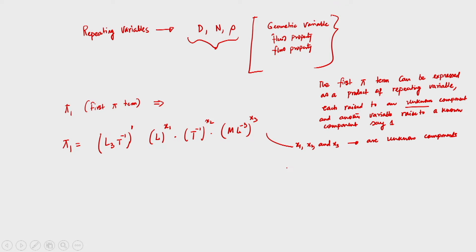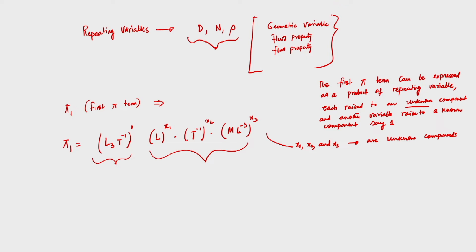While forming pi terms, this can be expressed as a product of these 3 repeating variables D, N and rho, each raised to an unknown component x1, x2, x3, and the other variable, that is Q, which we would now like to express in terms of pi terms, will be raised to a known component, say 1.